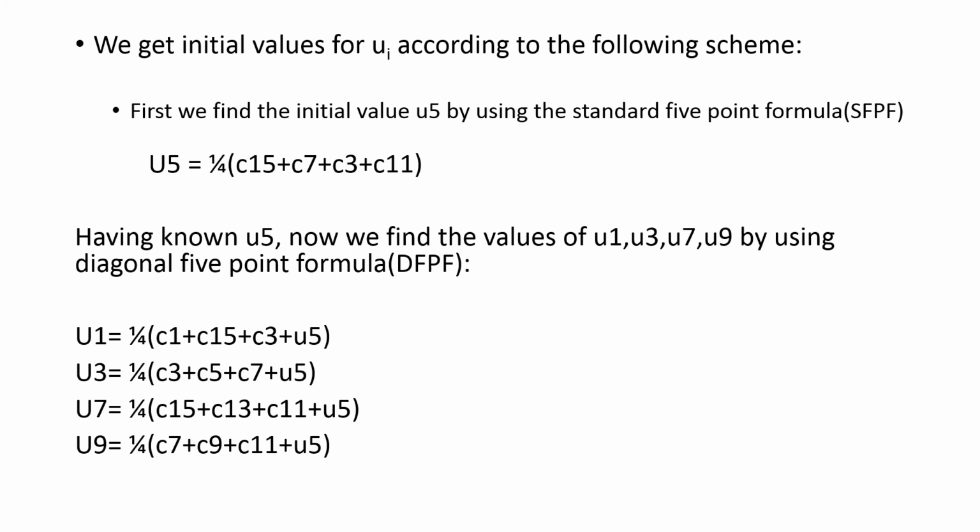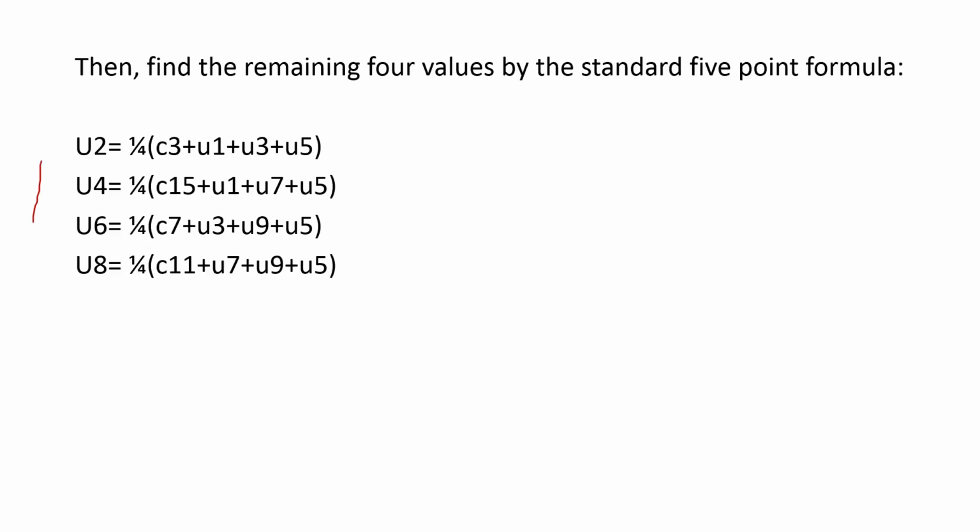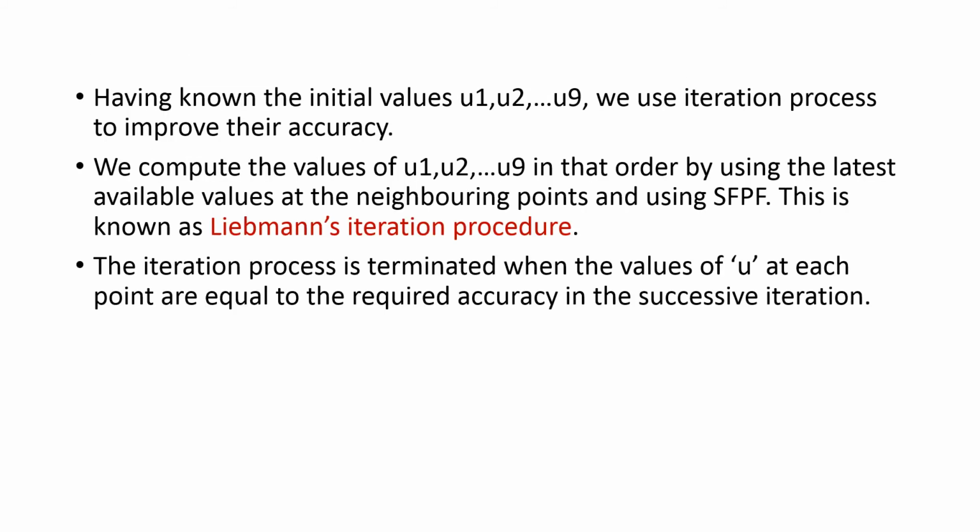So these are the formulas for calculating. In the revision class, we studied how to remember these formulas also. So keep everything in mind and just write how that is being solved. So these are the formulas. Based on these formulas, go for the solution. So you'll get the values for U1, U2 up to U9, and we use an iteration process to improve their accuracy. And the iteration process is known as Liebmann's iteration procedure.